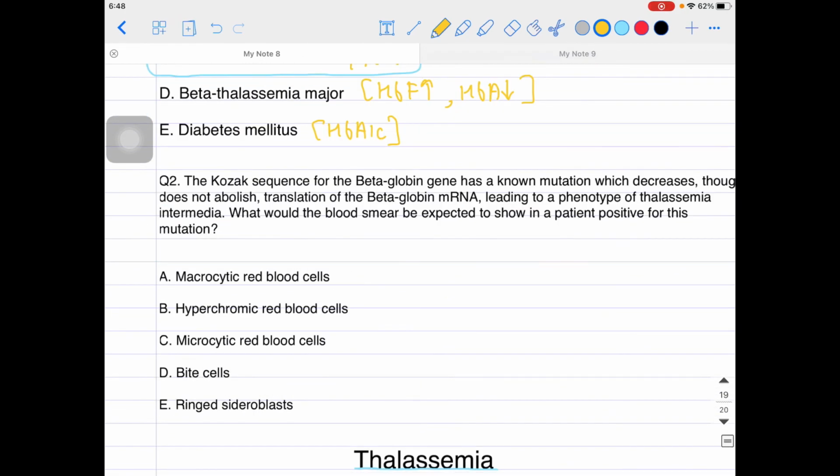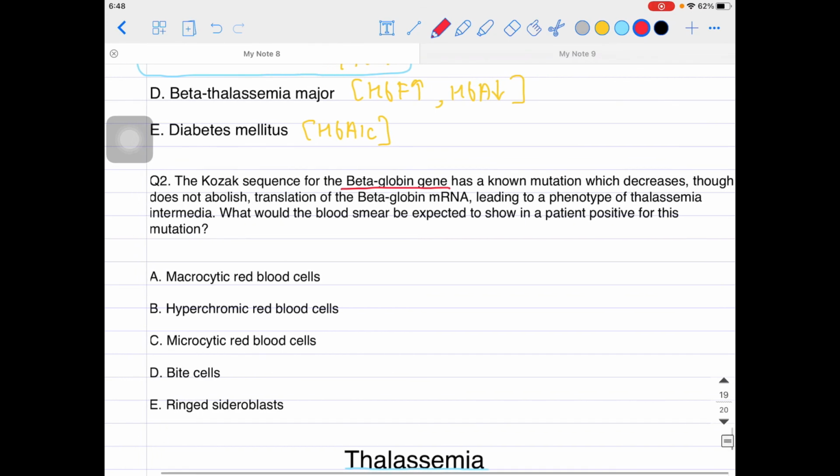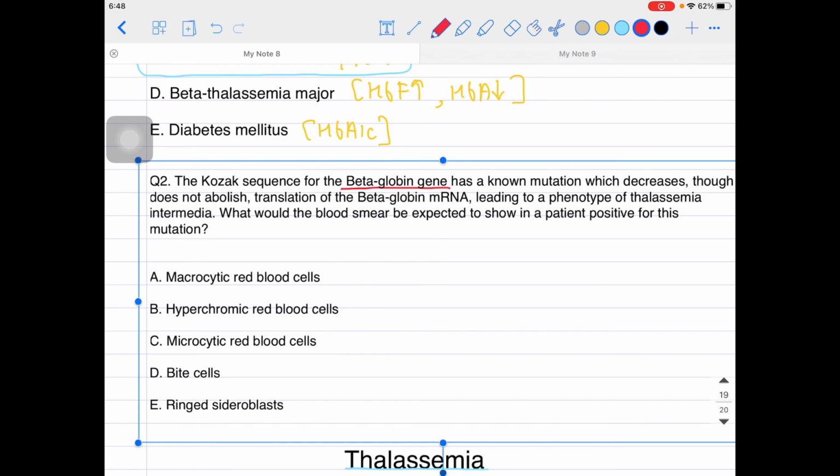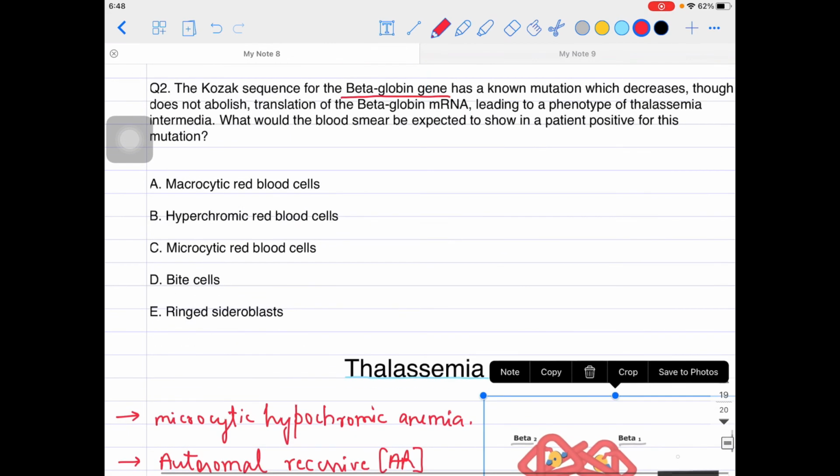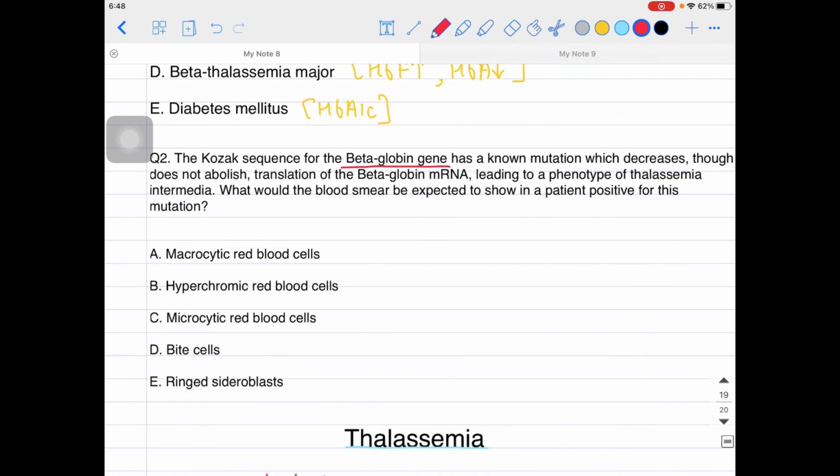Next question is about the Kozak sequence for the beta globin gene. The beta globin gene has a mutation which decreases, though does not abolish, translation of beta globin mRNA, leading to a phenotype of thalassemia intermedia. Now, what would the blood smear be expected to show in a patient positive for the mutation?